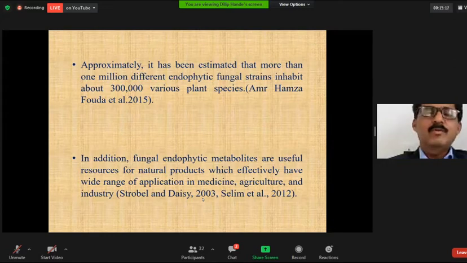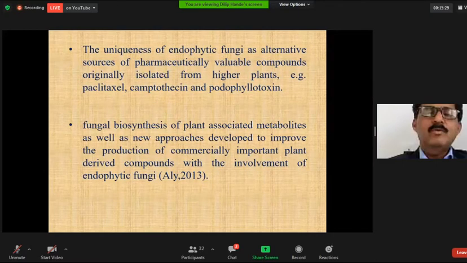In addition, fungal endophytes are a useful resource for natural products, with advantages in agriculture and industry. The uniqueness of endophytic fungi lies in being an alternative source of pharmaceutically valuable compounds originally isolated from higher plants, the fungal biosynthesis of plant-associated metabolites, as well as new approaches developed to improve the production of commercially important plant-derived compounds with the involvement of endophytic fungi.